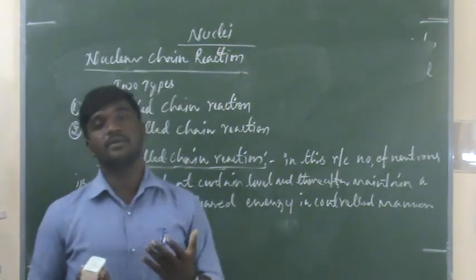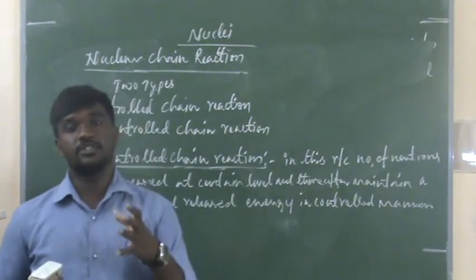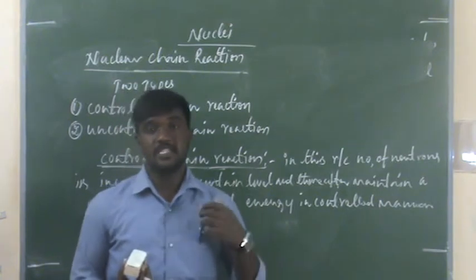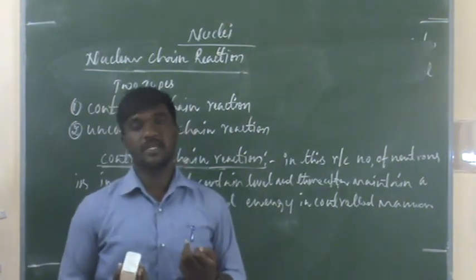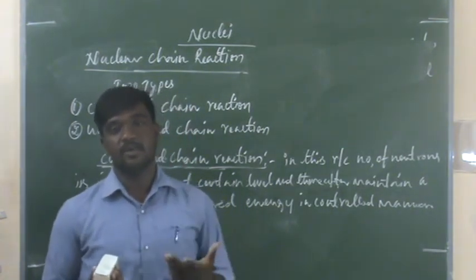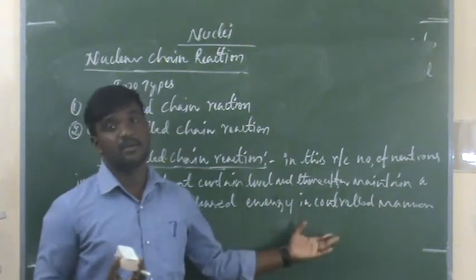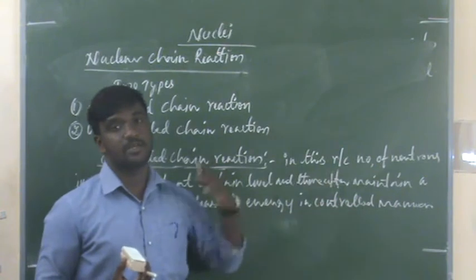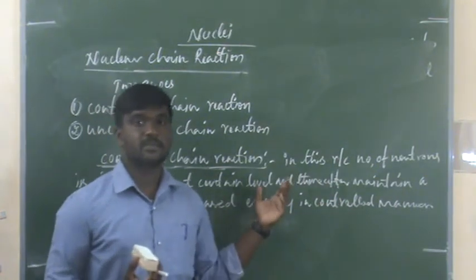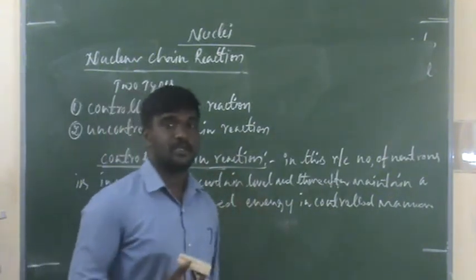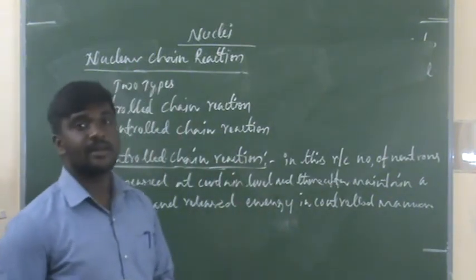Commonly uncontrolled reaction we use in explosions. The principle behind the uncontrolled chain reaction is the atom bomb. In atom bombs we use uncontrolled chain reaction. That is about controlled and uncontrolled chain reactions. Next let us talk about nuclear reactor.